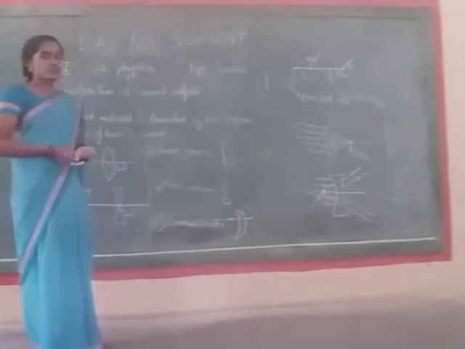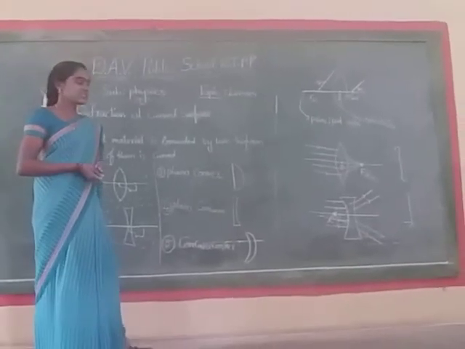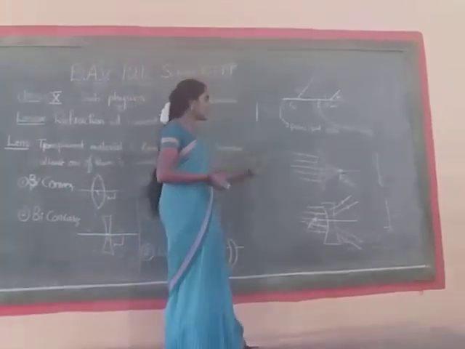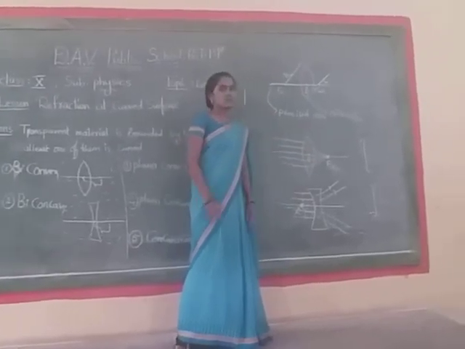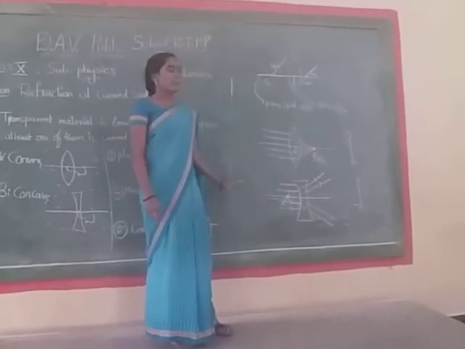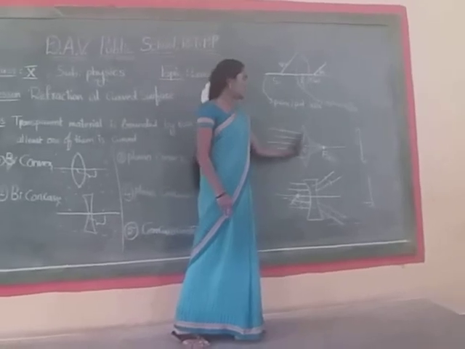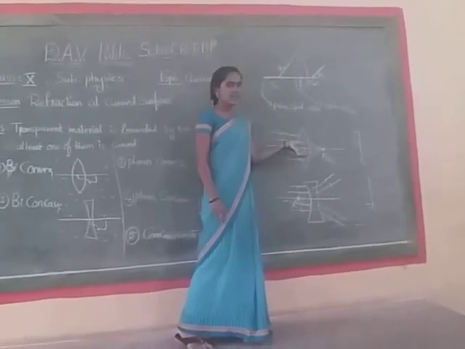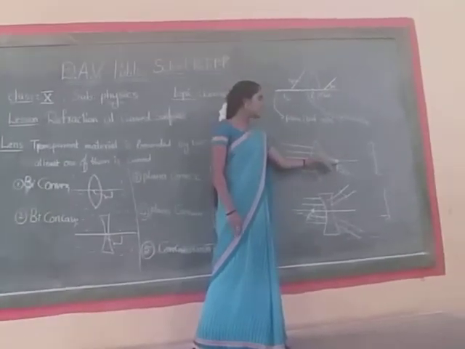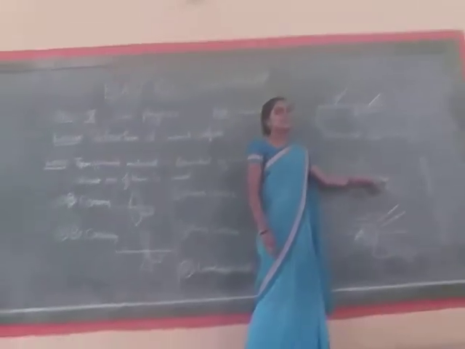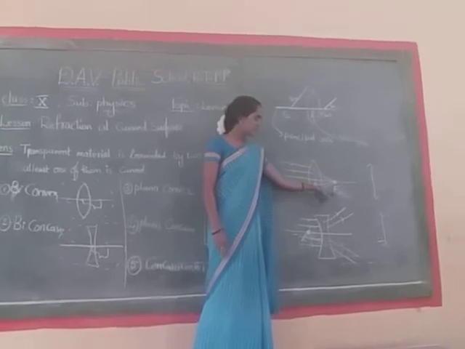We can find the focus point in another way, by sending a parallel beam onto the lens. What will happen when a parallel beam is incident on the convex lens? All parallel rays get refracted and meet at one point. That point is defined as the focus point.